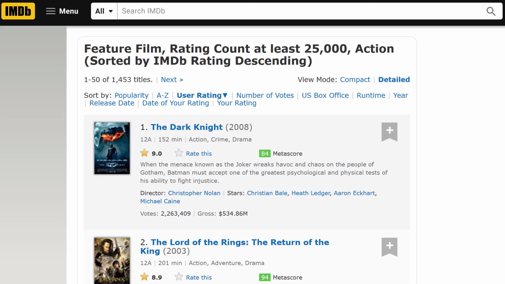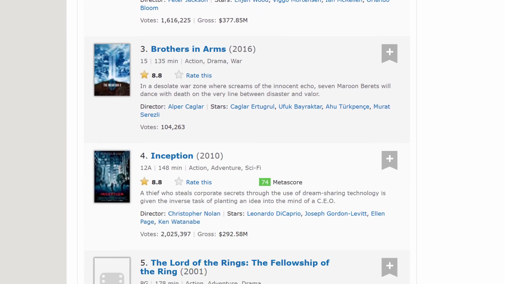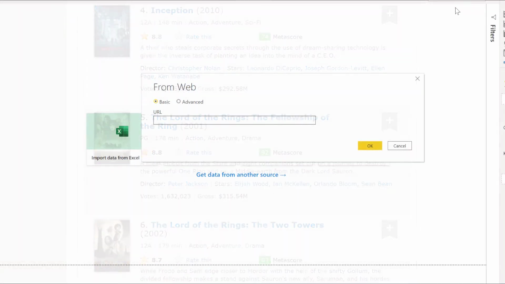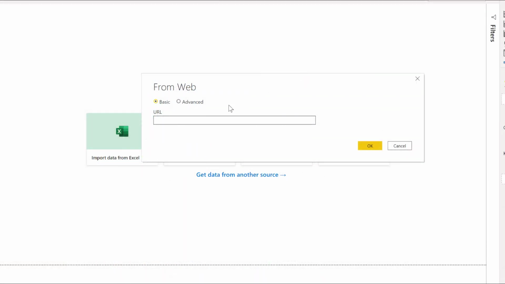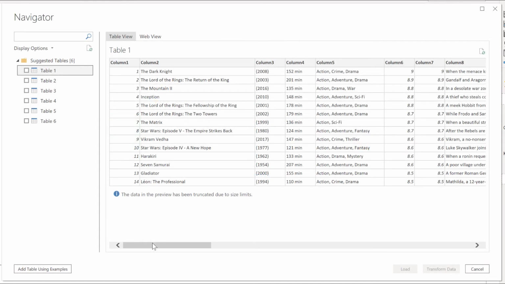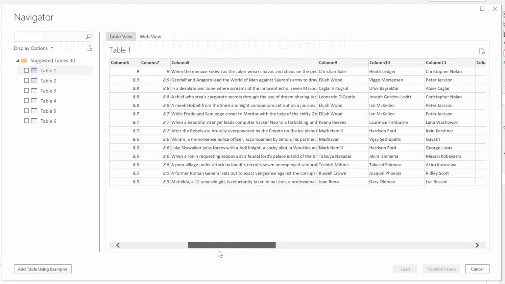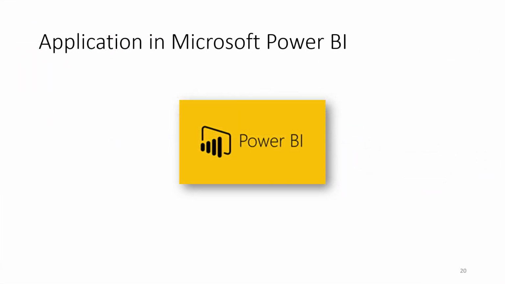In the second demo, the user extracts a table from a web page, in this case from the Internet Movie Database of best action movies. To extract this data using Power BI, the user only needs to enter an URL and wait for the predictive synthesis technology to do the heavy work. We are also working on using Unravel to improve upon these existing tools.